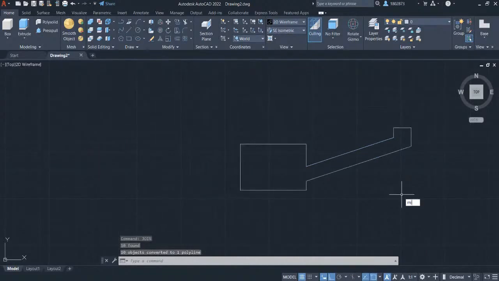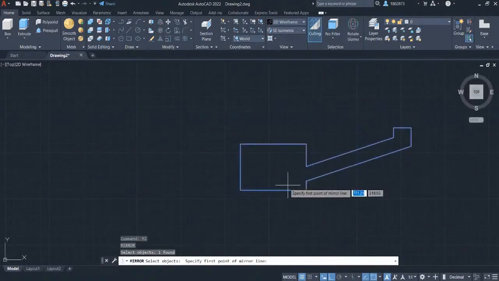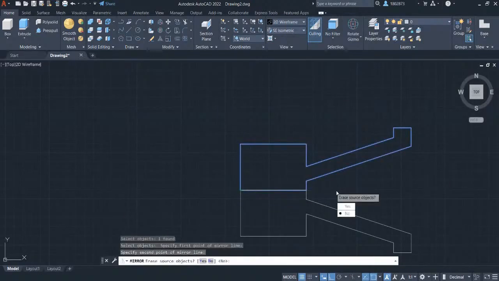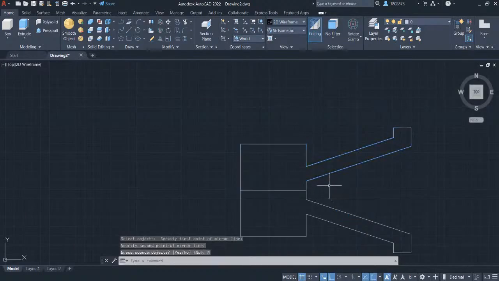Press MI for mirror. Select this sketch and press enter. Specify the first point of the mirror line to be this endpoint and left click here. Enter erase source object as no so that the sketch we created will not be deleted. Select no.